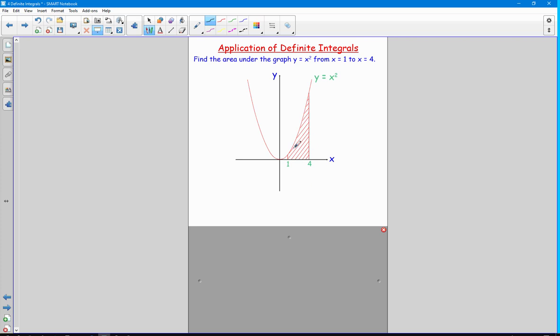So in this particular example, and we'll look at this next time, the area, let's call that A, the hatched area there, is the integral of this curve between 1 and 4. So next time we'll talk about integrating using definite integrals to find areas between curves and the x-axis.